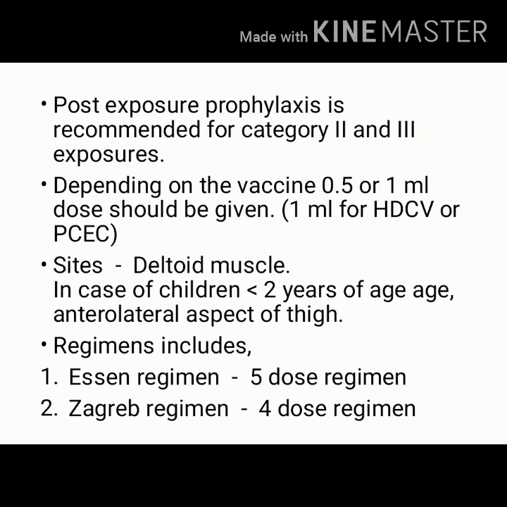Depending upon the vaccine we are using, the dose can be 0.5 or 1 ml. You can administer it in a deltoid, but if the case is below 2 years of age, the vaccine should be given on anterolateral aspect of thigh, and two regimens are recommended.